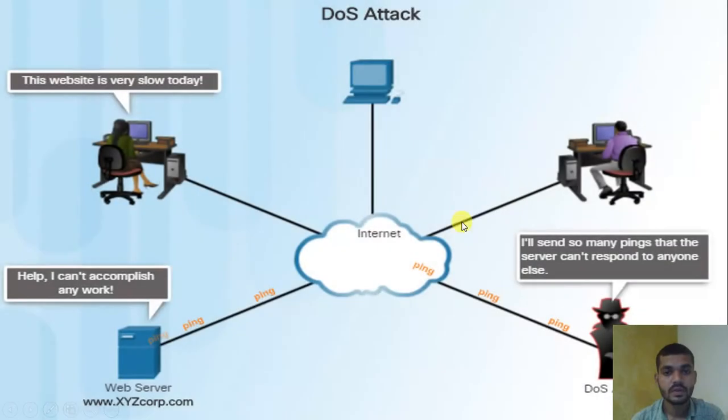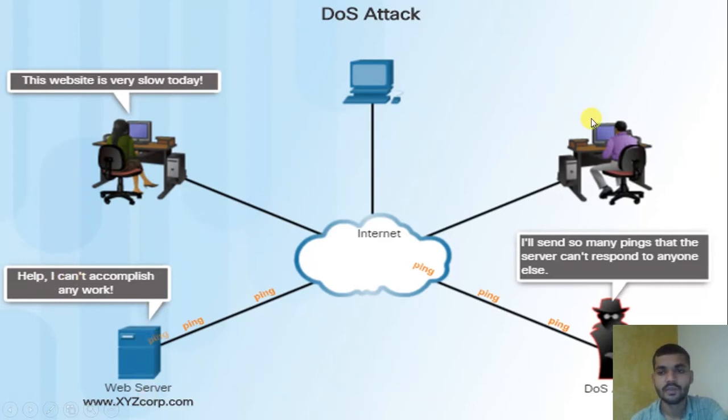The attacker sends many pings, and because of that the server is getting slow. The attacker sends many requests and queries to slow down this server.